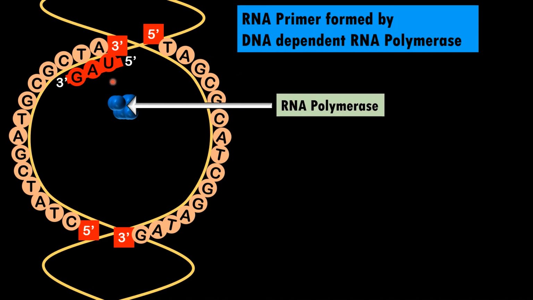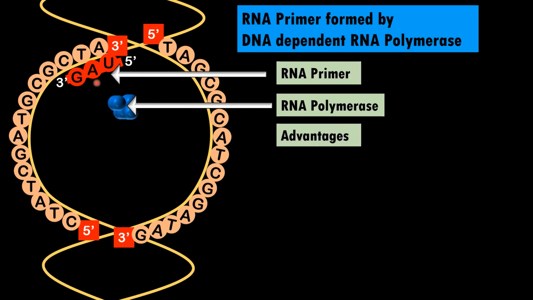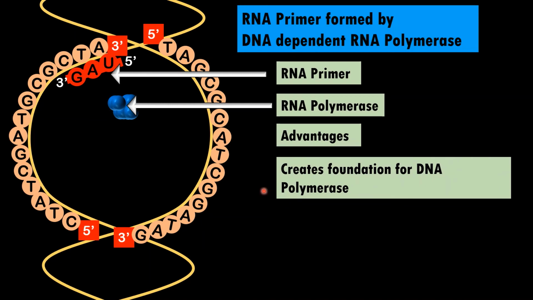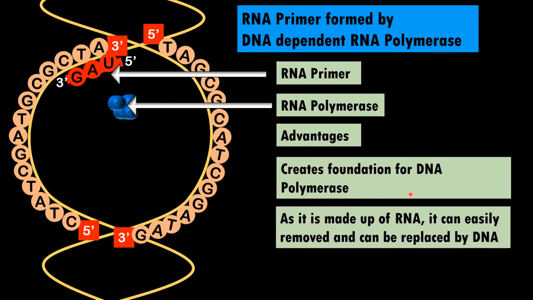And why is RNA primer required? Because it is a need of DNA polymerase. Now what are the advantages of this RNA primer? It creates a foundation for DNA polymerase. That is one thing. Second is, as it is made up of RNA, it can be easily removed and it can be replaced by DNA.